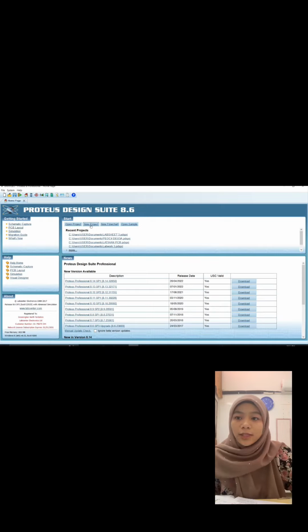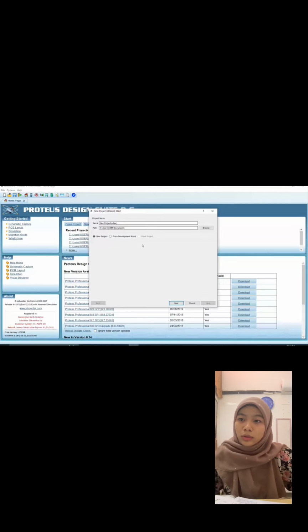Okay, first of all, open Proteus application and click on new project. Fill in the project name, which is lab sheet 3, in the project name section. Then click next.